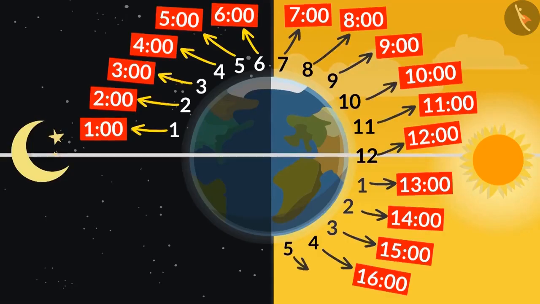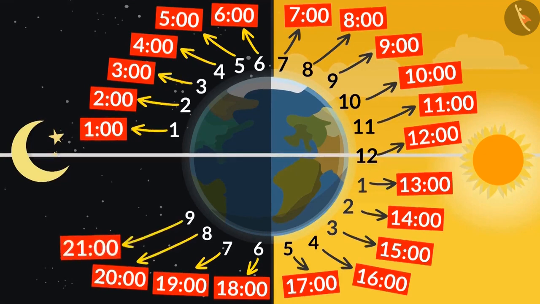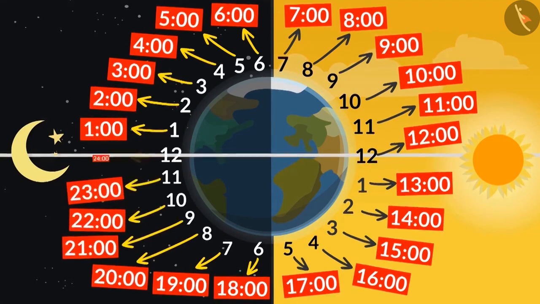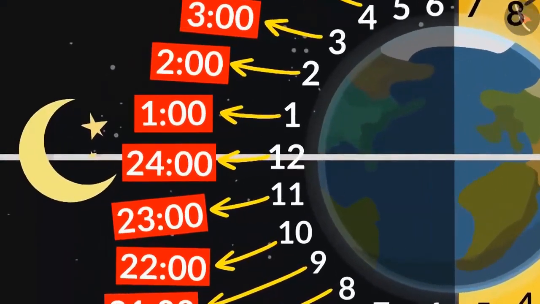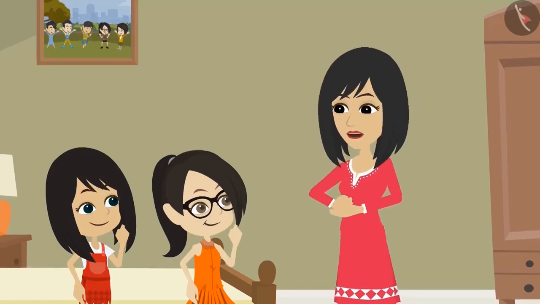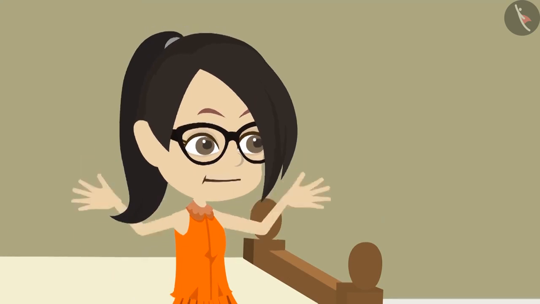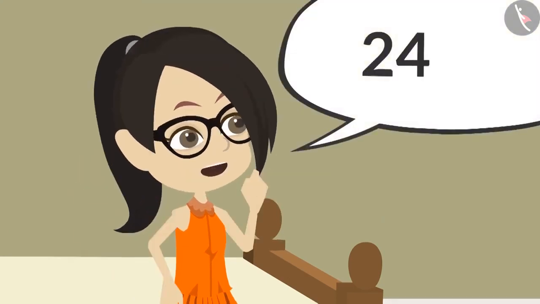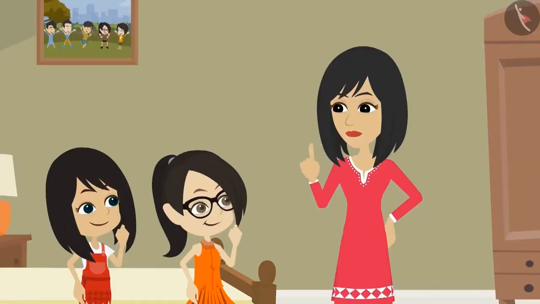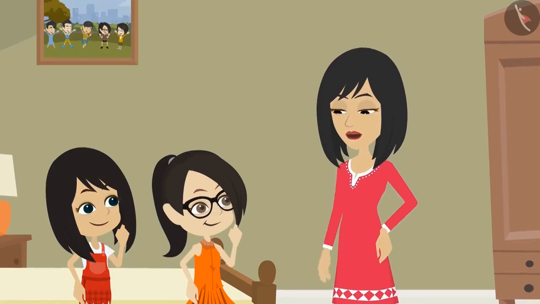Okay, if 5 o'clock in the evening is 17, 6 will be 18, 7 will be 19, 20, 21, 22, 23, 24. That is 12 o'clock at night will be written as 24:00. You found it correctly, Neha. If it is 15 minutes past 12 o'clock at night, then how will we write it? 24:15? No, after 12 o'clock at night, time starts from 0.